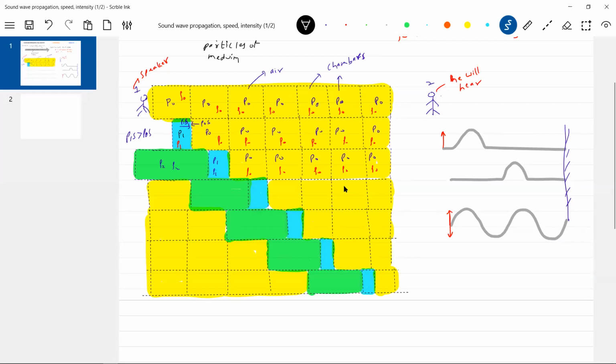Okay, where all compression has pressure P1, density rho 1.